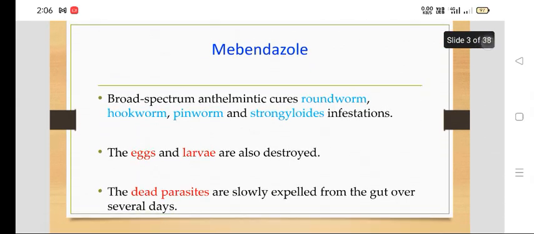Now we'll see first the mebendazole. It's a broad spectrum, wider spectrum drug, and it cures almost all the worms like roundworm, hookworm, pinworm, and also strongyloides infestation. The eggs and larvae are also destroyed by mebendazole. The dead parasites are slowly expelled from the gut over several days, or you can use purgatives for the removal of these dead parasites from the body.